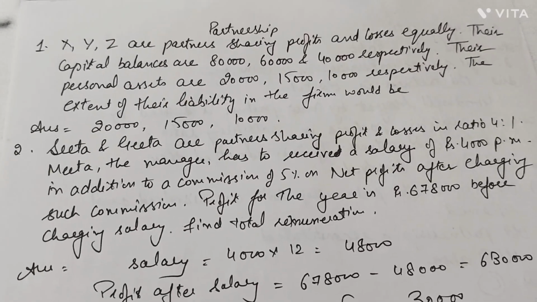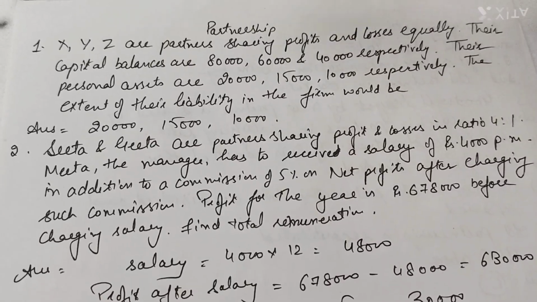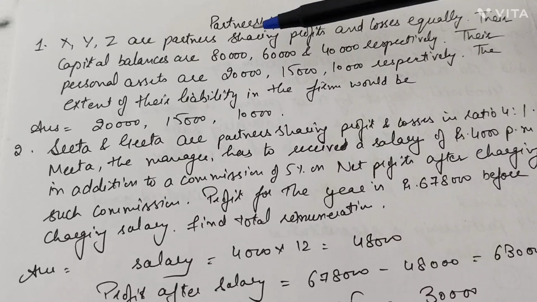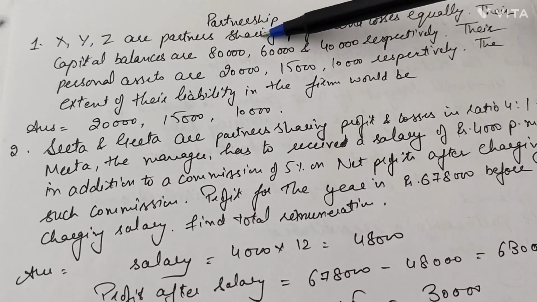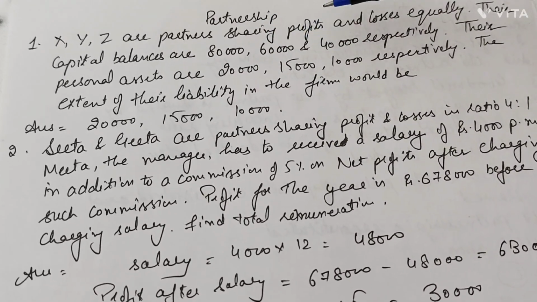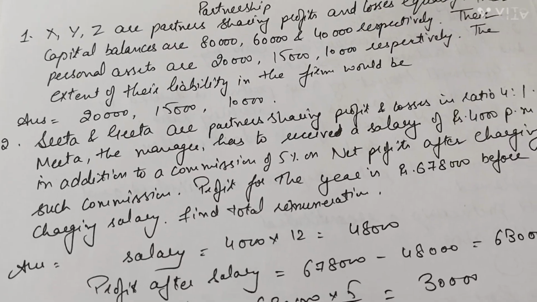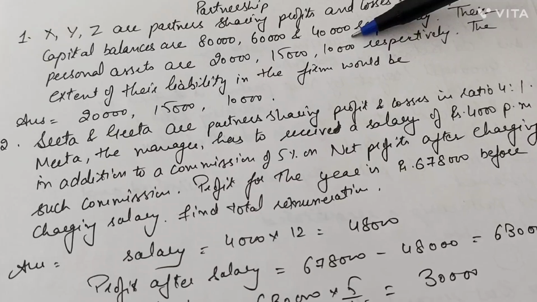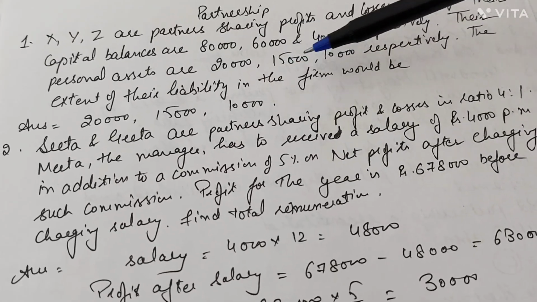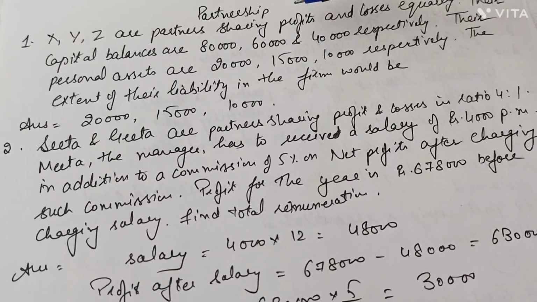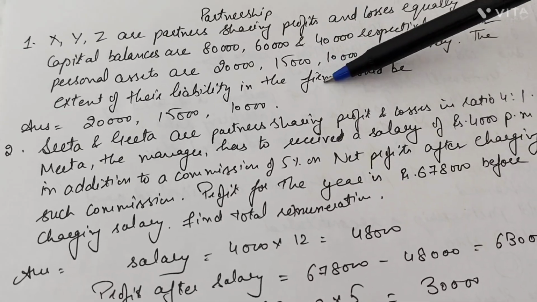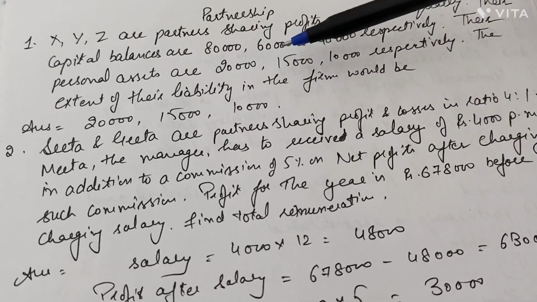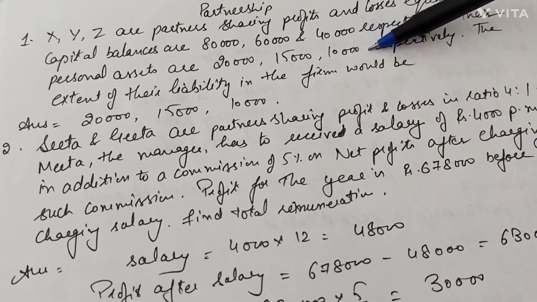In today's video, we will be continuing with the theory of partnership. Here, XYZ are partners sharing profits and losses equally. The capitals in the business and the partnership firm they hold is 80,000 for X, 60,000 for Y, and for Z it is 40,000. Their personal assets are rupees 20,000, 15,000, and 10,000. Now the extent of their liability in the firm, except to their capitals in the business, how much is the extent of their liability, that is their personal assets 20,000, 15,000, and 10,000 respectively.